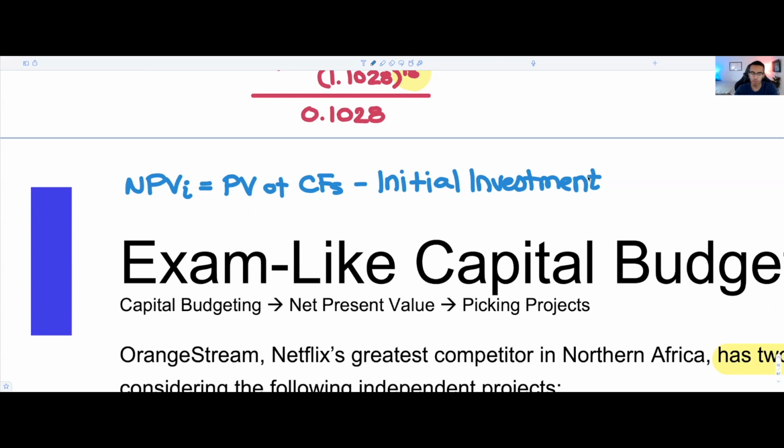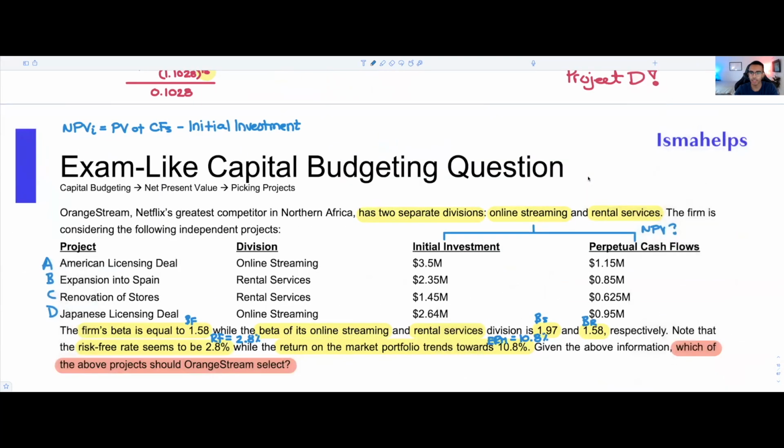So just to give you an example of, once again, what the heck the present value of cash flows would stand for and what the heck the initial investment would stand for. So if we were to look quickly at, call it project A, well, the initial investment would be $3.5 million, right? So here we would plug in 3.5 million. And then the PV of cash flows, well, it would be the present value of these perpetual cash flows.